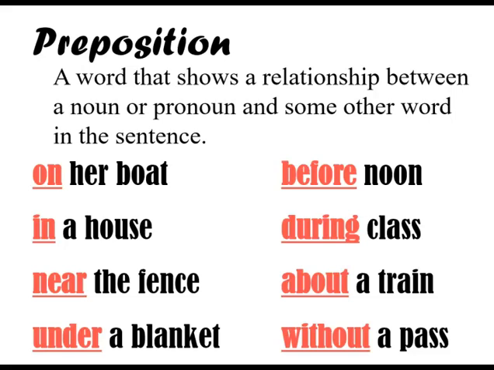Here are some other examples. On her boat, before noon, you guys can read all these, but these are a bunch of different examples of how prepositional phrases can be built. Some of them you'll notice are just the preposition and its object, just two words. Two words is the minimum, but sometimes we have adjectives and adverbs that get caught in between the preposition and its object. Sometimes I call that the love affair.